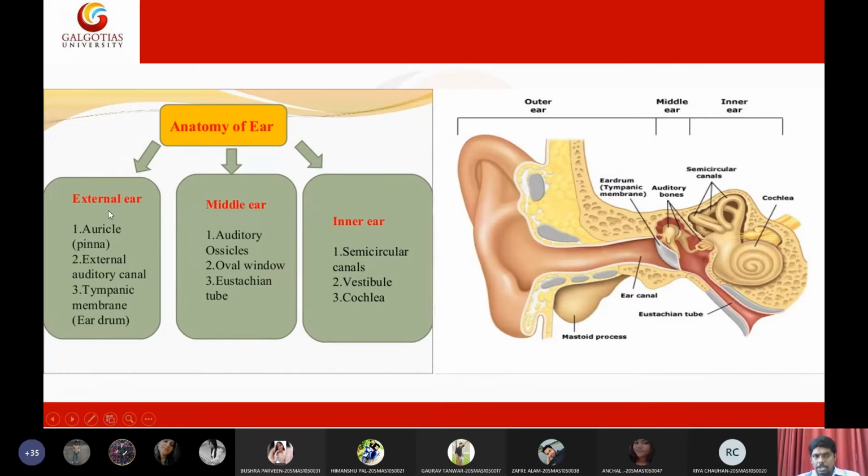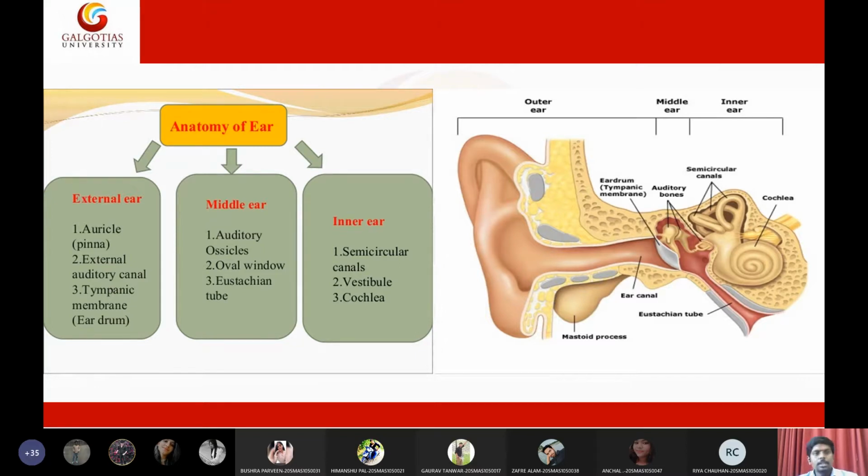First, in the external ear, we have three parts. One is the auricle, or simply the ear pinna, the outside flap that you are seeing. Then it has the auditory canal, called the external auditory canal. Then it will end with the tympanic membrane, which is also called the eardrum.